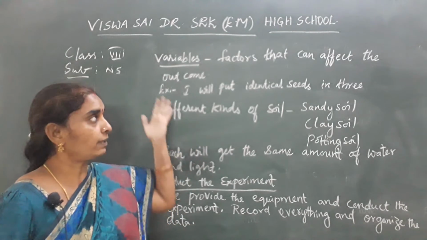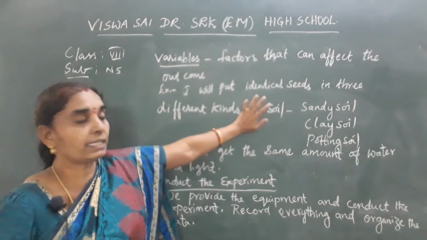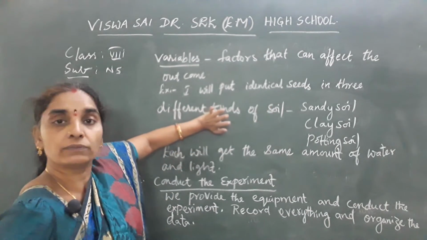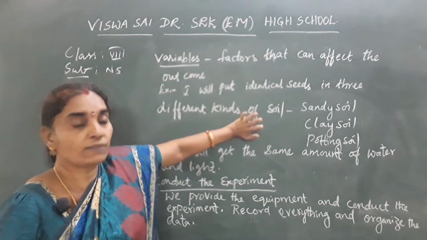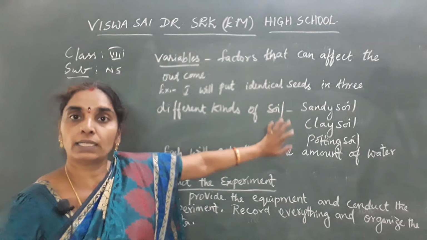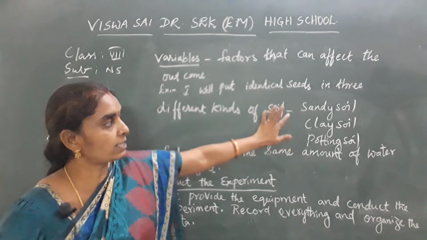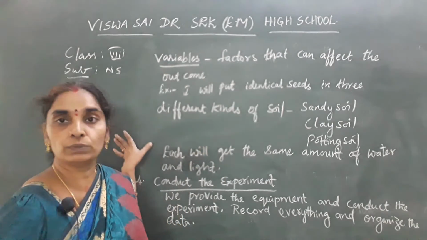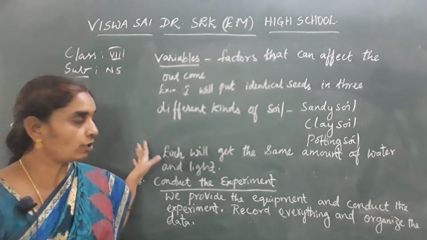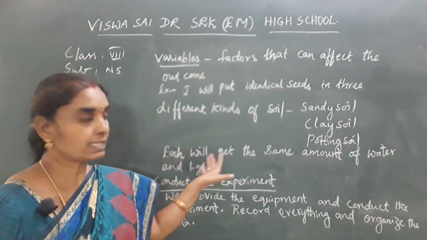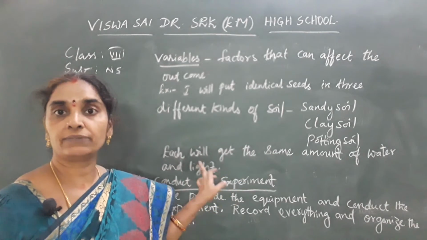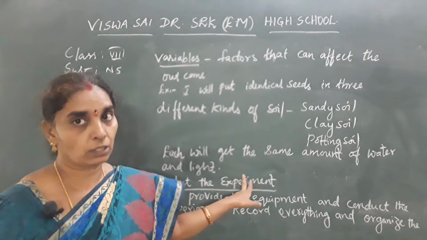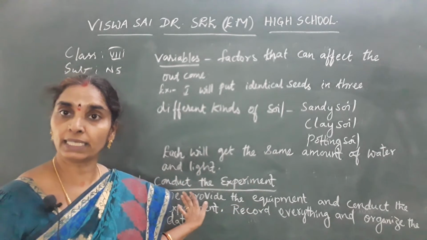So after planning the experiment, I'll put identical seeds in three different kinds of soil: sandy soil, clay soil and potting soil. Different soils I am taking. Okay, so you have to plan an experiment. This is the method of science. Each will get the same amount of water and light, where the variables are kept constant here. Next I will conduct the experiment.